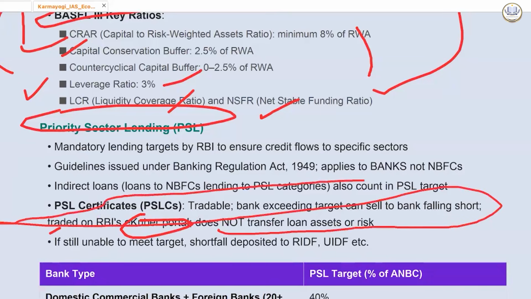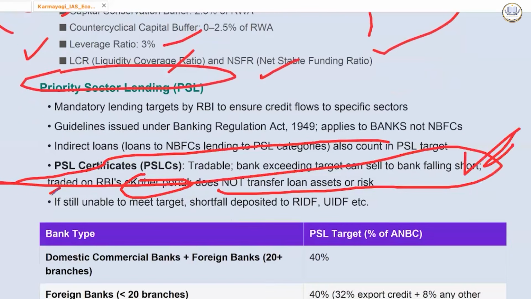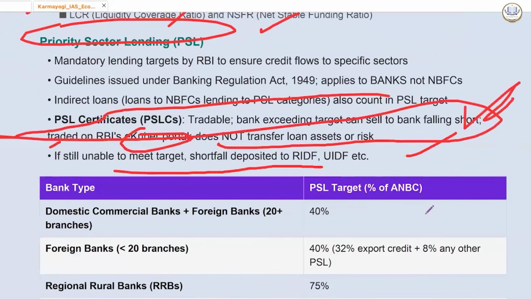यहाँ से बन गया question. One statement. If still unable to meet target, shortfall deposited to. No, we have different funds: RIDF, UIDF. Okay. Rural Infrastructure Development Fund, Urban Infrastructure Development Fund, etc.